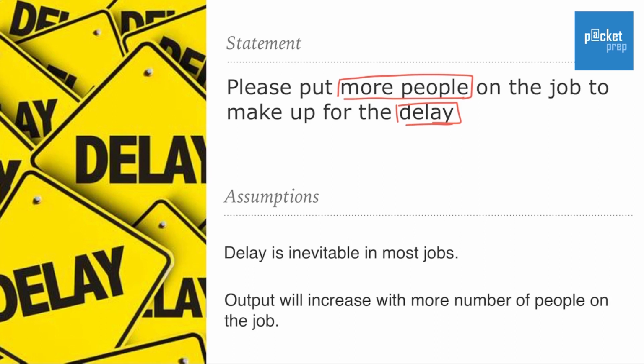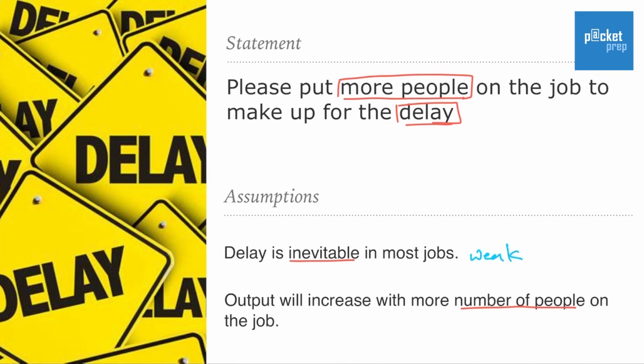And here are the assumptions. Delay is inevitable in most jobs. The second one, output will increase with more number of people on the job. Now analyze both of these assumptions. First, think about the delay. Delay is inevitable in most jobs. What do you think? If you look at our personal experiences, we know there could be a delay, but we cannot write off that there will be delay in every job. So therefore, this is not strong. This is actually weak. So we cannot go by this assumption.